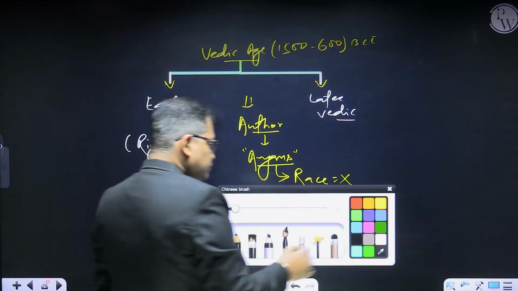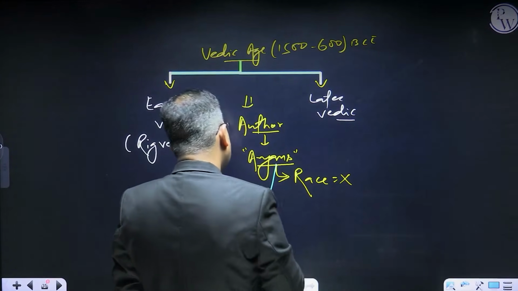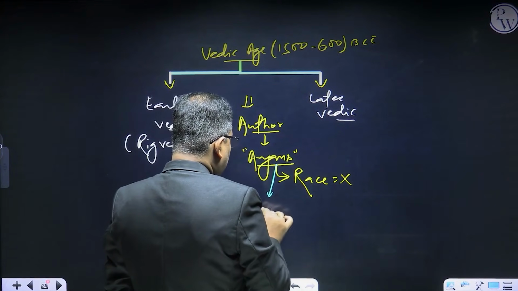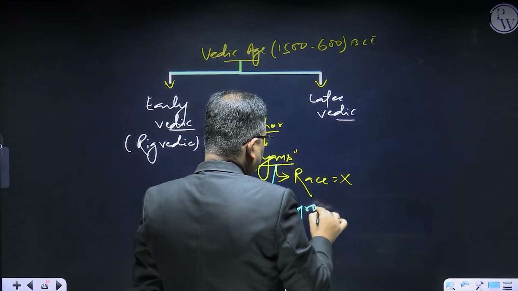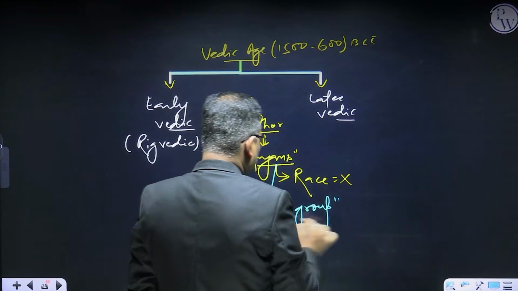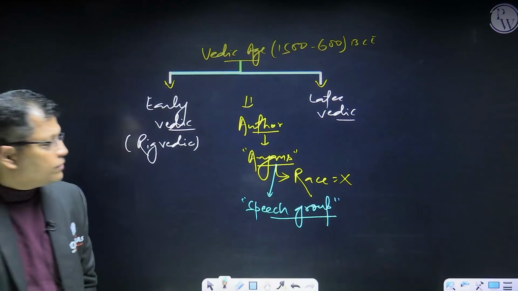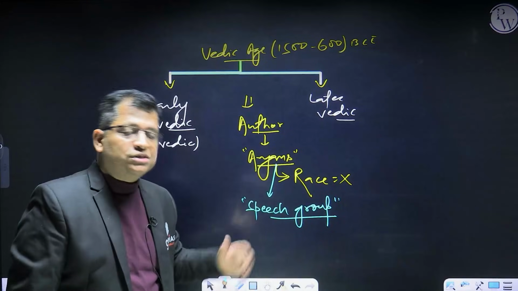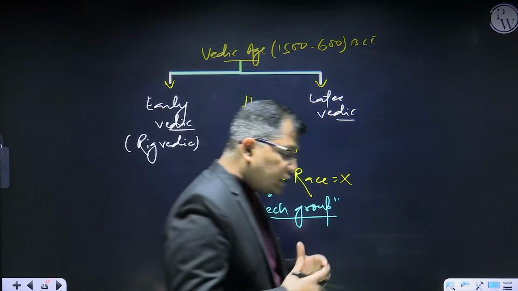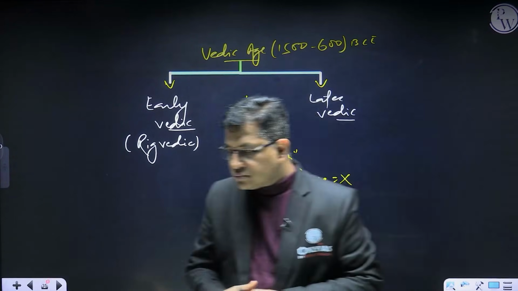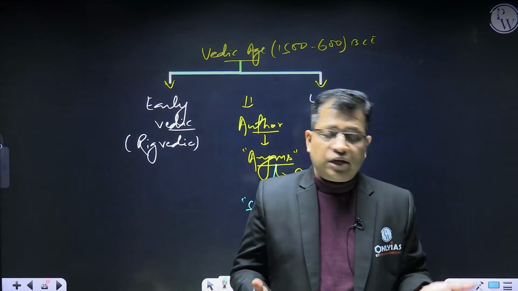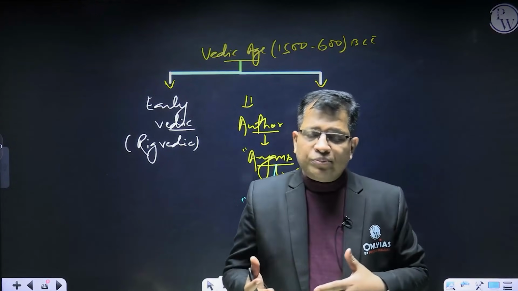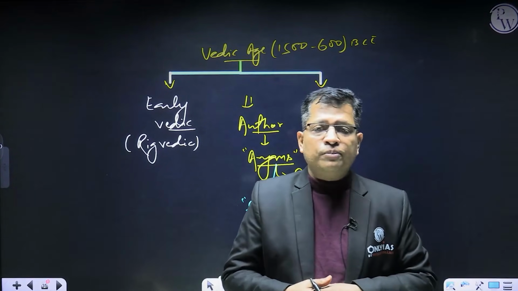If we have to identify them, then they can be identified as a speech group or a linguistic connotation, right? Is it okay? Is it fine? So this is not a race, rather it is a linguistic connotation of the speech group. Why are we saying this? Actually, it is believed that Aryans were not the original inhabitants of this Indian subcontinent. Rather, they migrated from Eastern Europe or Central Asia.